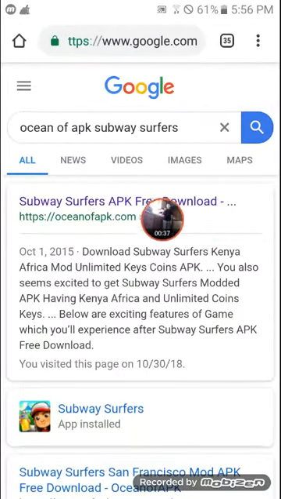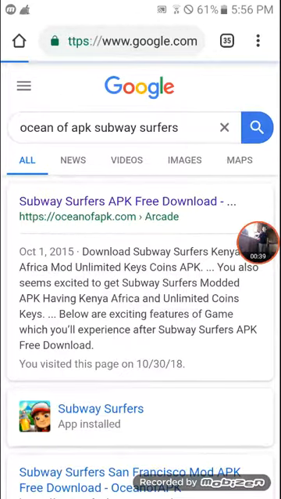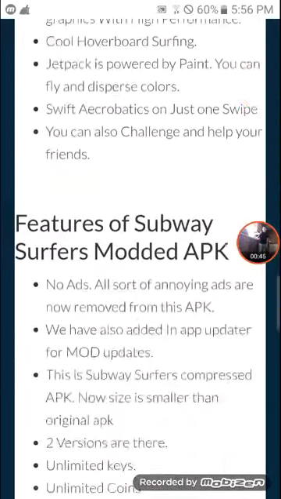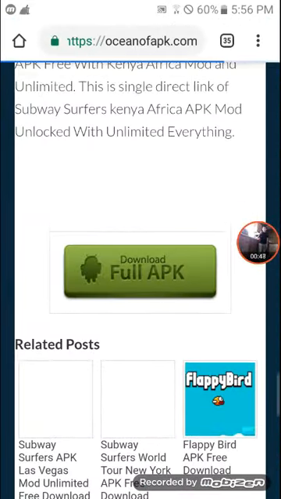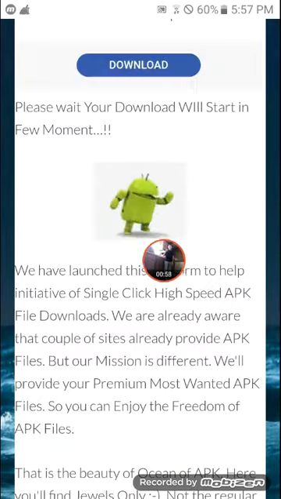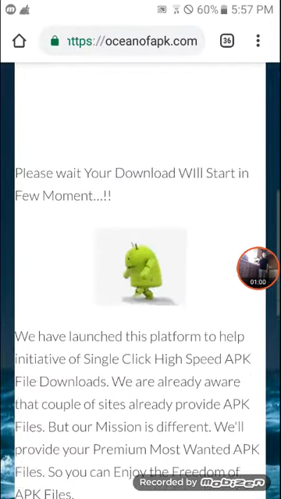And once you've typed in that, you're going to take this first link. Then you want to scroll down, all the way down, until you're going to see this download button right here. Click it. And then it's going to pop up this page with an Android guy dancing. You just want to watch him.